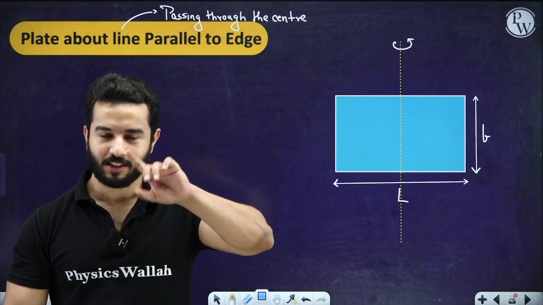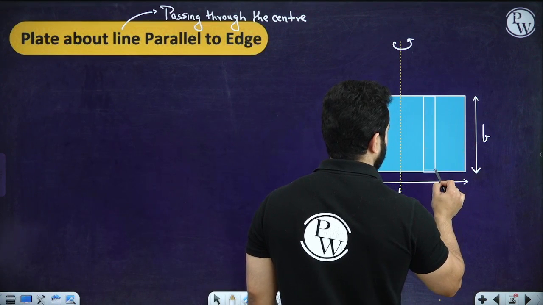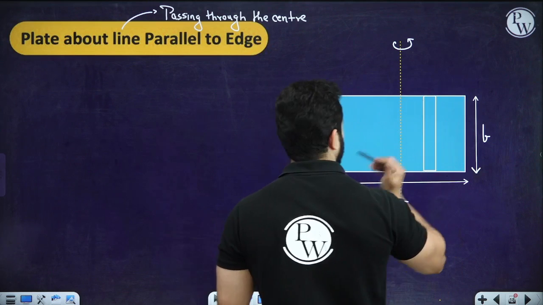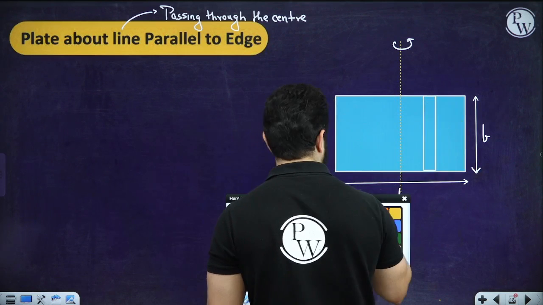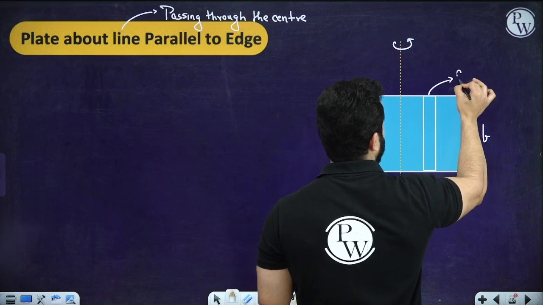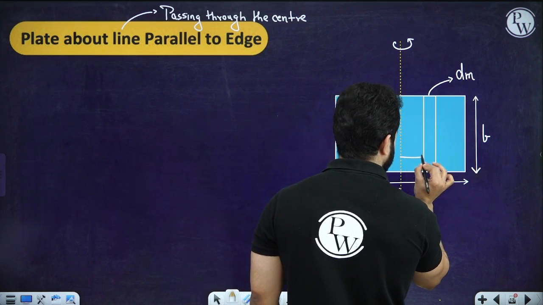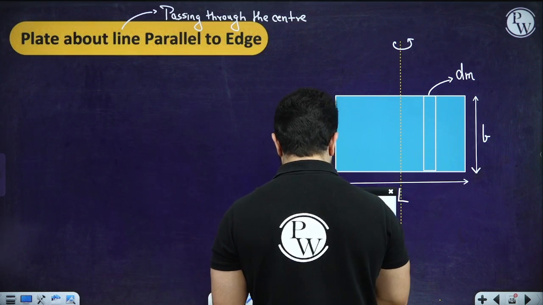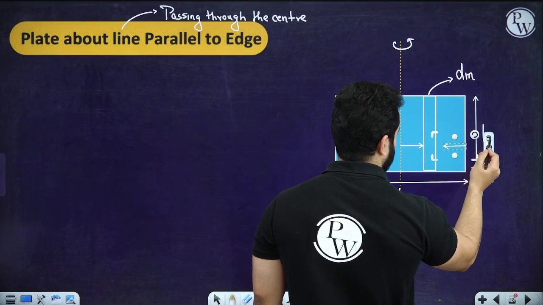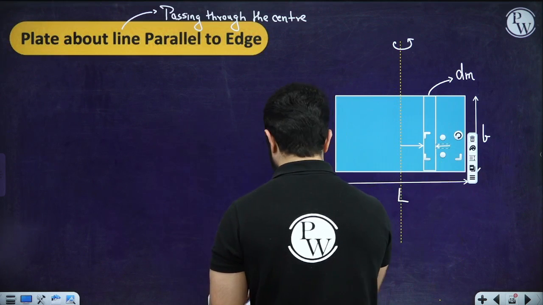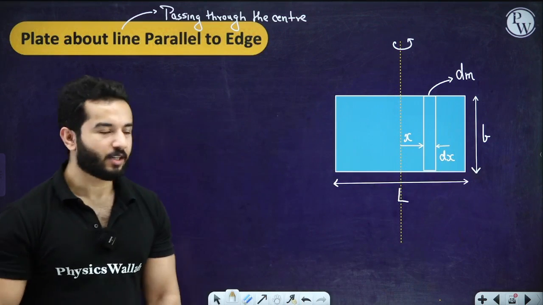Do you remember we discussed the same thing in center of mass? Let's suppose that we have got a thin strip over here. Let's suppose we have got a rod of mass dm, and it is at a distance of x from here, and the thickness is dx. So this is x and this is dx. I've written each and everything over here.